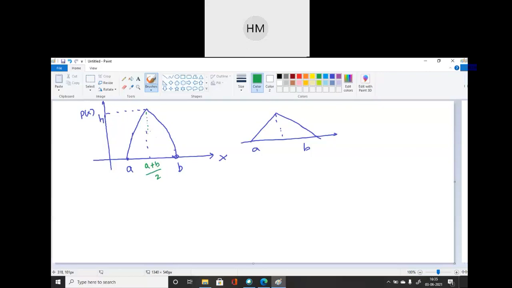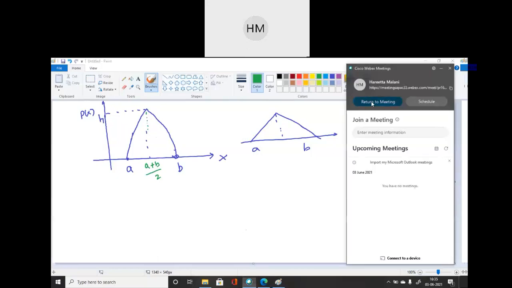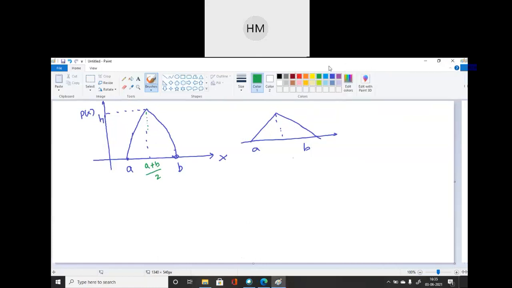Now students, what do you have to find? You have to find the corresponding entropy. What will its entropy be? Who will tell? What do we have to find?